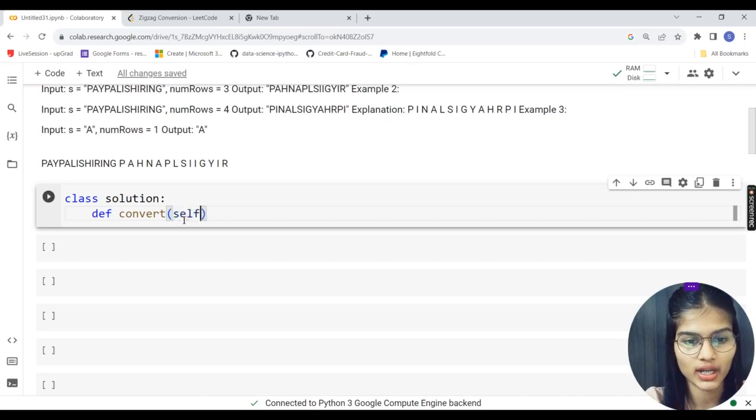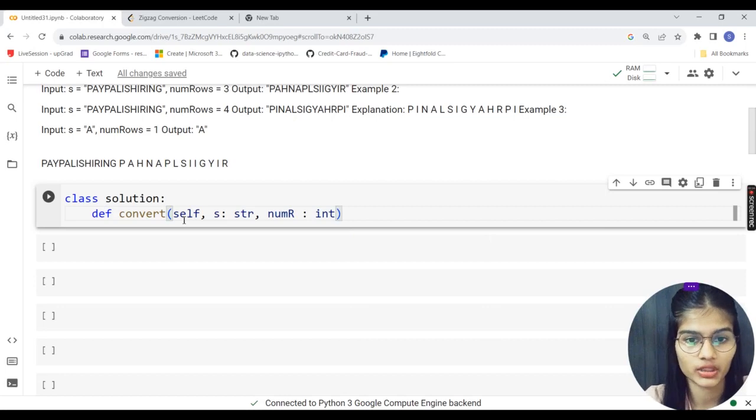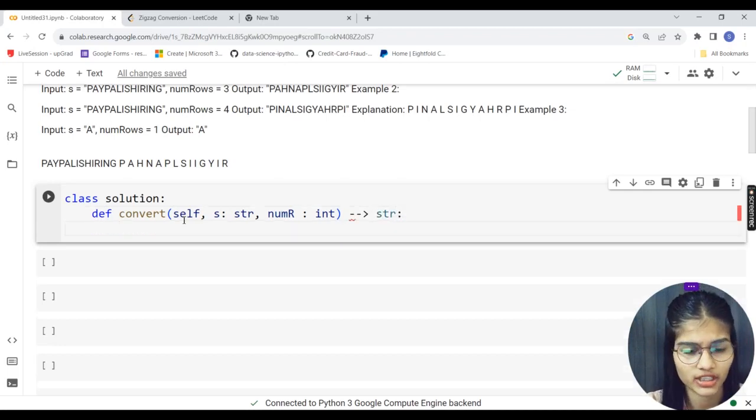I'll be passing self, as we pass self as a parameter for all of the classes. For s, I am assigning a string. numRows I am assigning as an integer. So numRows is my number of rows, an integer, and s is representing my string which we need to present in a zigzag manner. And I am pointing that to str. Pretty cool.